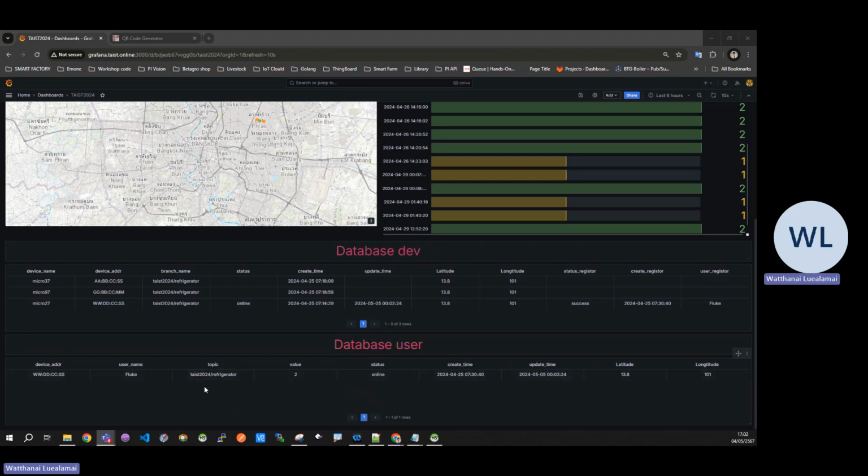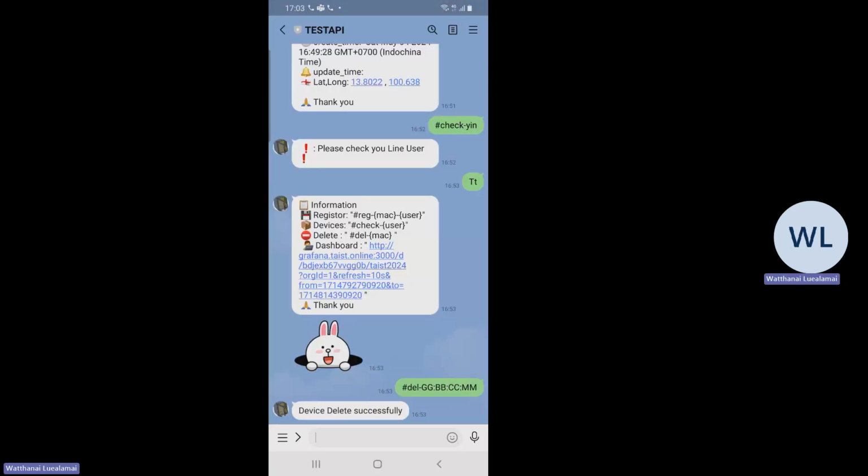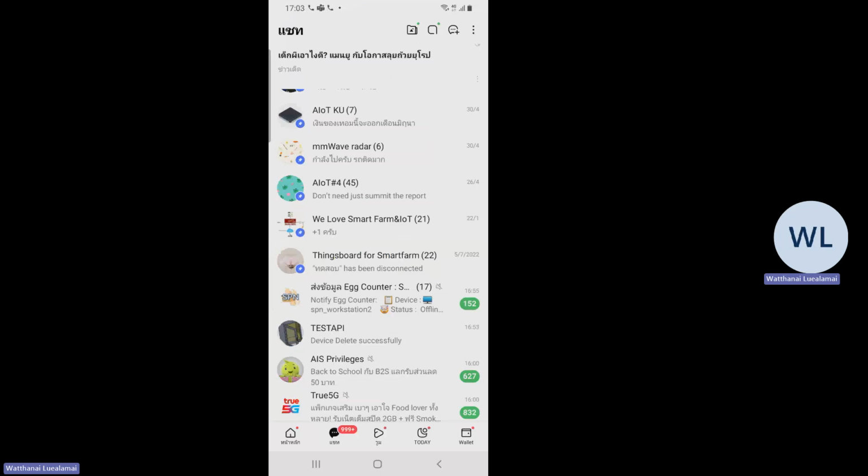Okay, let's start. If I buy another device named micro2997, I will show how to register the new device from the mobile application, where I share my screen. Okay, open your Line application. It looks like this, and open the chat.